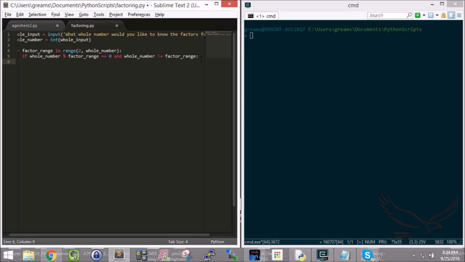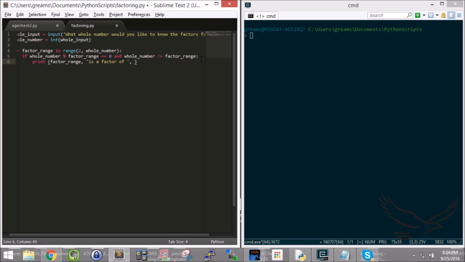So let's go ahead and play around with what that would look like. So I could say now print, okay, so I'm going to print a success message. So I'll print the factor range, so the number that we're talking about right now, comma, and I'll put in quotes, is a factor of. I'll put another comma.